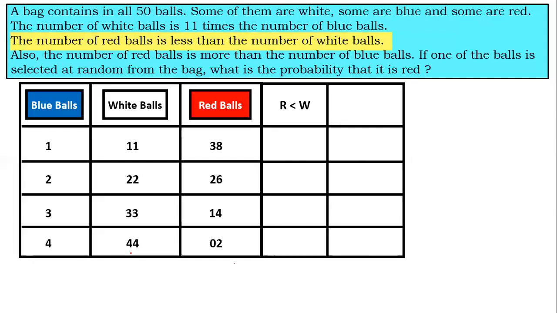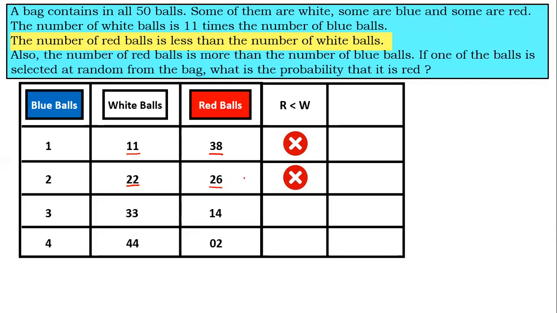So let us see the red balls. Here it is 38, and the number of white balls here is 11. Red balls should be less than white balls, but very clearly here red balls are more than white balls, so it doesn't satisfy the condition. Let us look at the next one. The number of red balls is 26 and the number of white balls is 22. Definitely red balls should be less than white balls, but here 26 is greater than 22. Even this condition is not satisfied. So in the first two cases, 38 is greater than 11 and 26 is greater than 22, but we want it to be lesser.